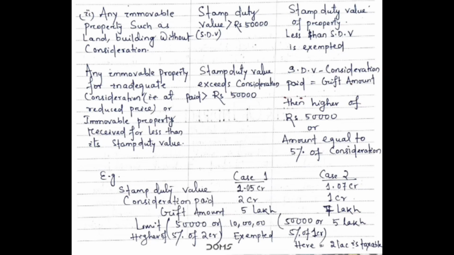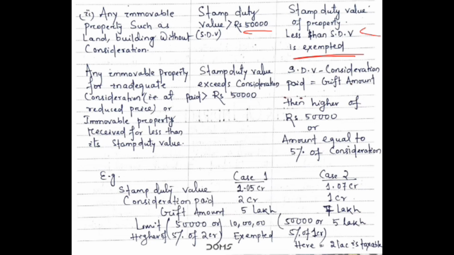Now let us understand the next point. Any immovable property such as land, building is received without consideration. It means if any person receives a gift of immovable property such as land, building without giving any money in return, then if the stamp duty value exceeds rupees 50,000, it will be fully taxable. The entire stamp duty value will be taxable for that property. But if the stamp duty value is less than 50,000, then it will be fully exempted.